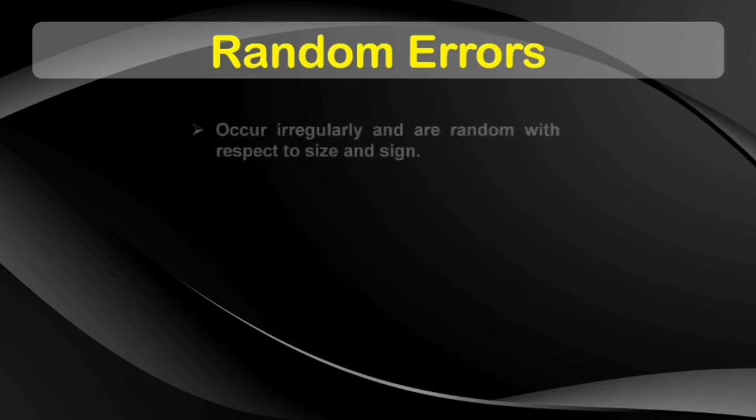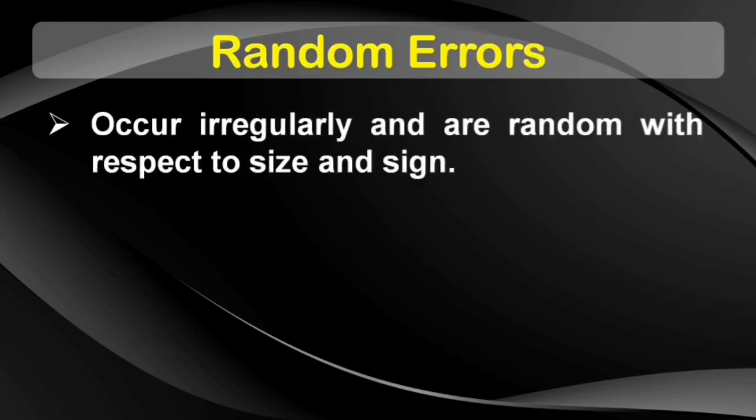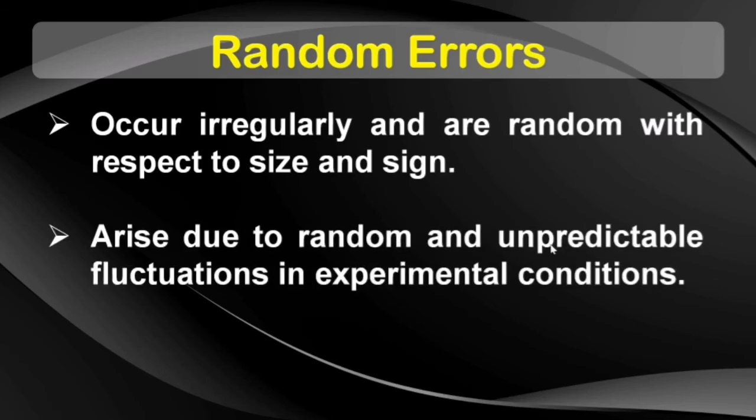Now the second type of error that we usually come across is the random error. There are a few points that you need to remember in case of random errors. First, they occur irregularly, meaning that they can be either positive or negative, they can be in millimeters or centimeters. That is, the size and sign are completely random, and hence the name random errors. Most of these random errors arise due to unpredictable fluctuations in experimental conditions. If it suddenly starts raining outside, the temperature will drop, right? Or there is a voltage fluctuation, or maybe your experimental setup is disturbed somehow. All of these will come under random errors.